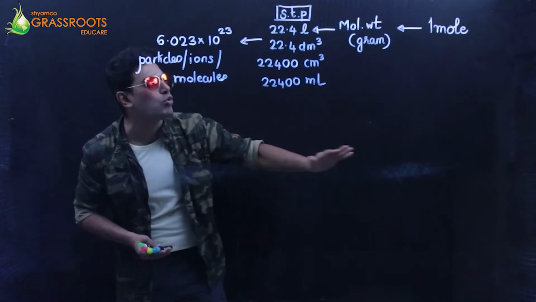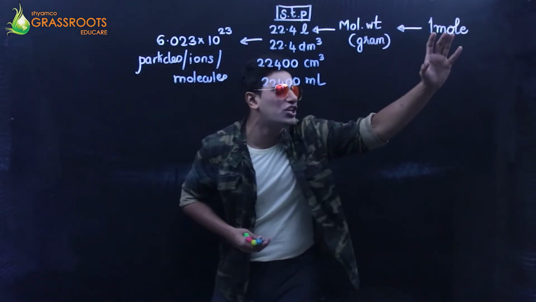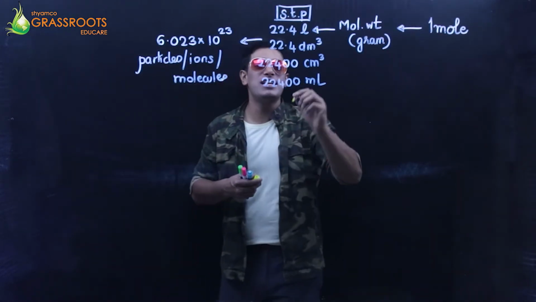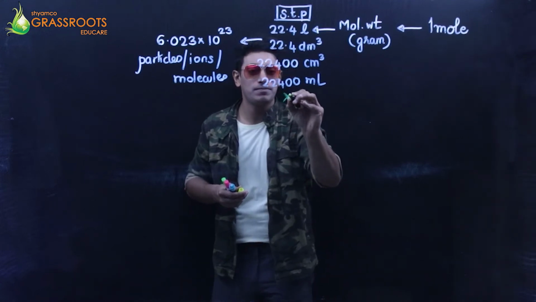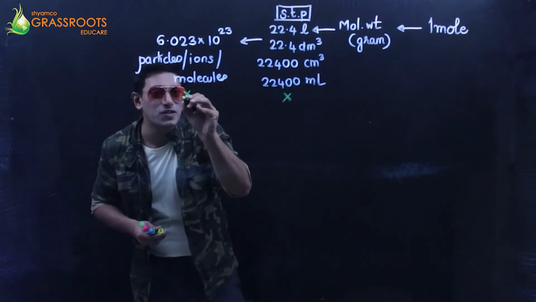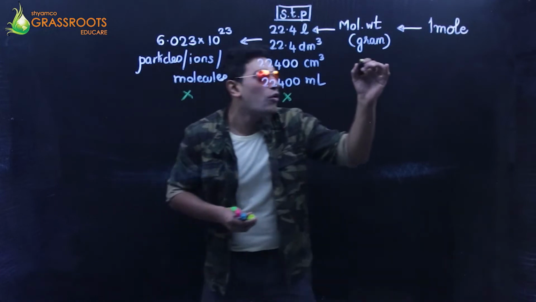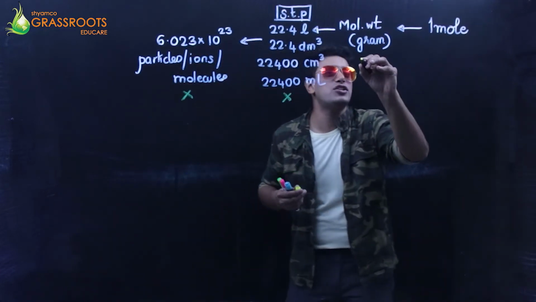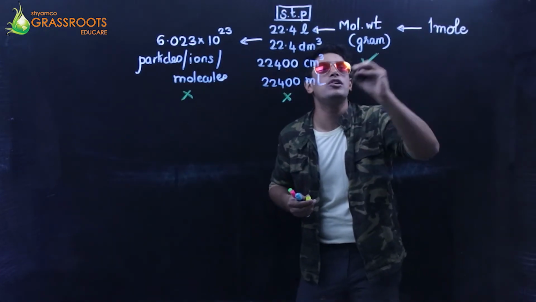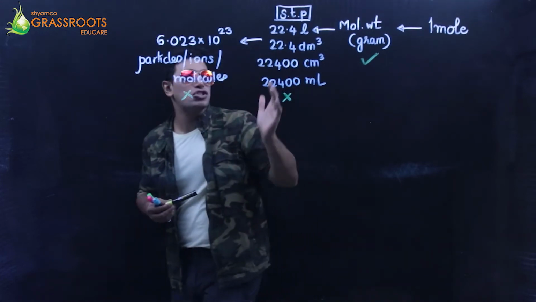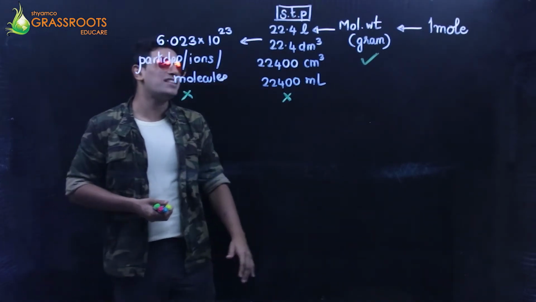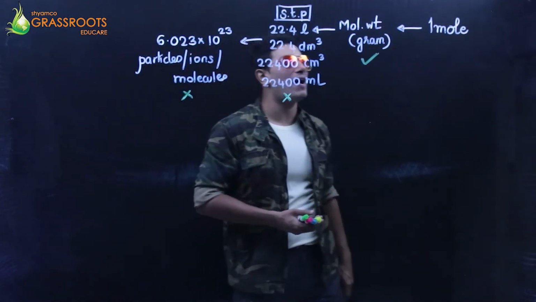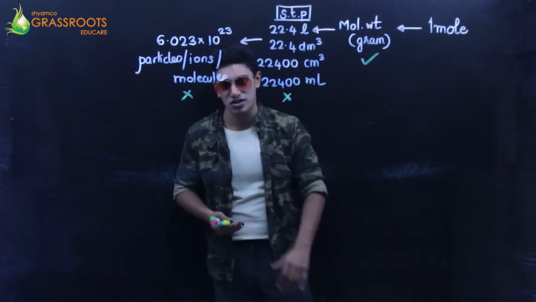It goes in a smooth, random manner, no changes at all. This value is fixed. This value is fixed. It's never going to change. What keeps on changing? It is only the molecular weight of substance keeps on changing. So let's use this tabular format to start with the first sum.